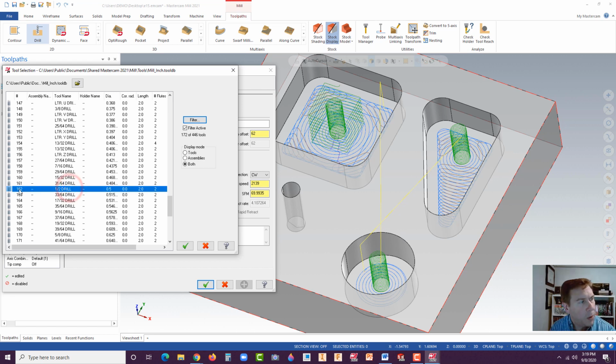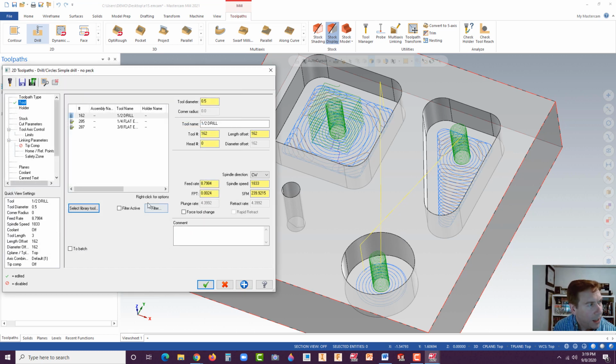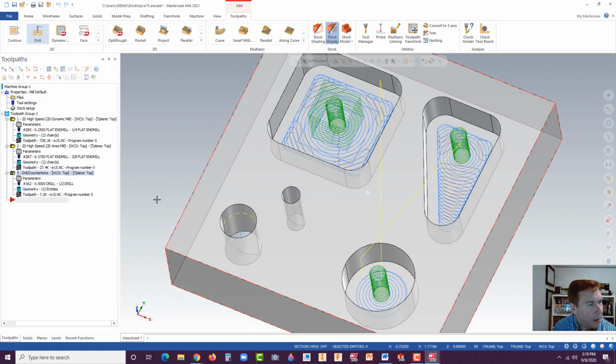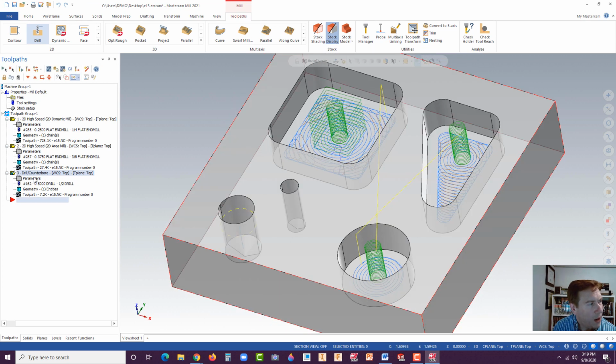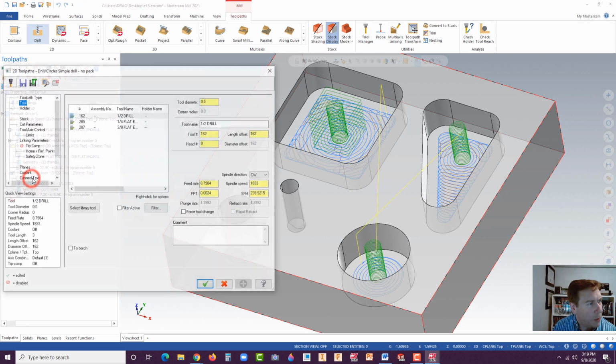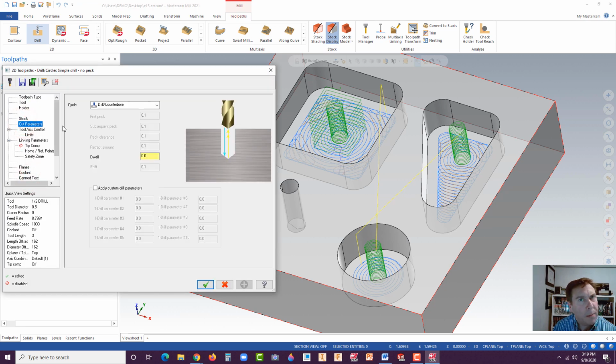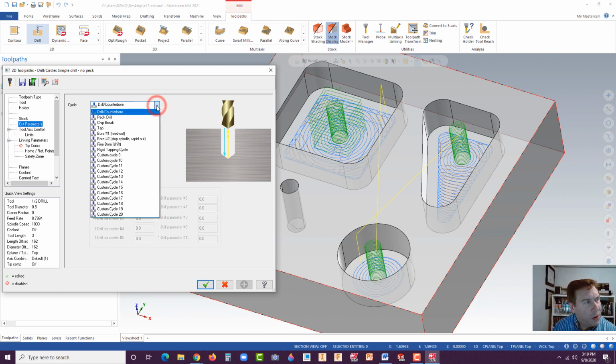There it is, tool number 162 if you're looking for it. Hit the green check and hit the green check here. All right, there we could actually see. Oh, I went a little too fast there. Let's click on parameters again. Now go to cut parameters. Now what you want to do, let's go with this one and go with a peck drill.